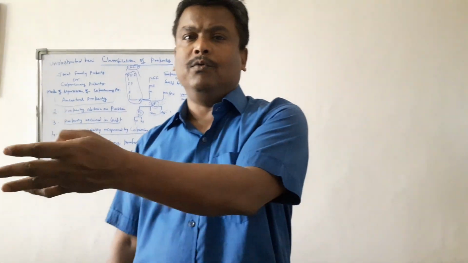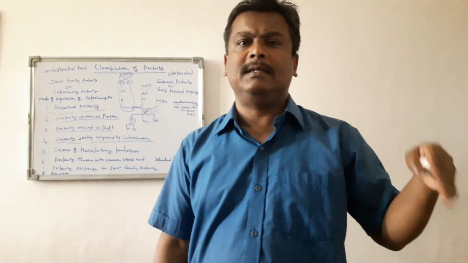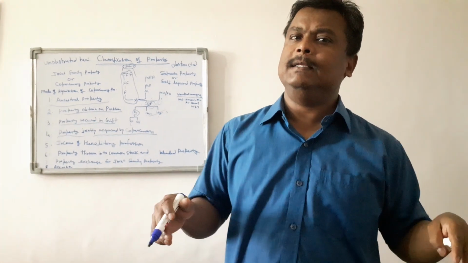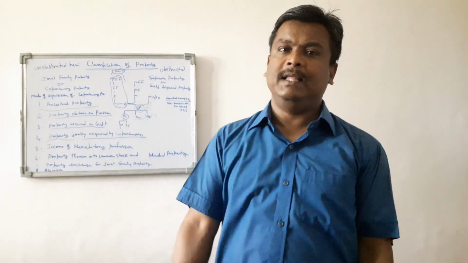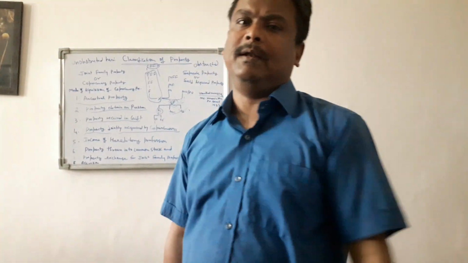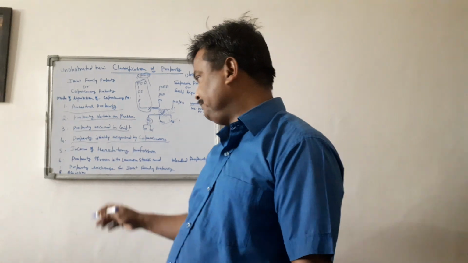Generally, if you go to Aminabad and so many other markets, generation after generation people are engaged in one profession, and from the morning till evening they are using their labor for earning money. That money will be treated as their joint family property.